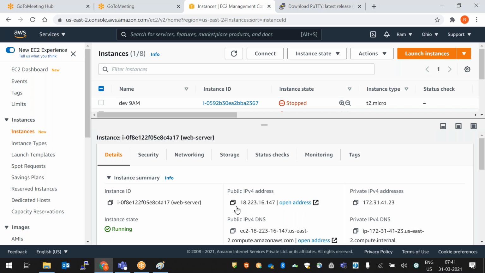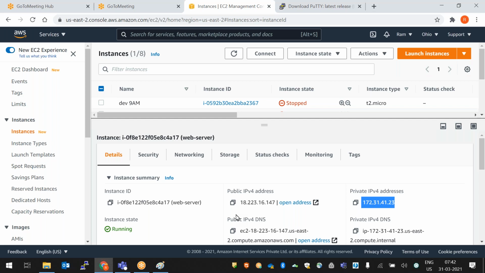To connect to our instance, we use the public IP. Once we connect to the instance, we'll get this private IP. This is static IP. This is dynamic IP. Static means it is a permanent IP. Dynamic means it will be changed dynamically. Every time you restart your instance, it will be changed. Got it, right? So whenever we connect, the public IP is a dynamic IP.